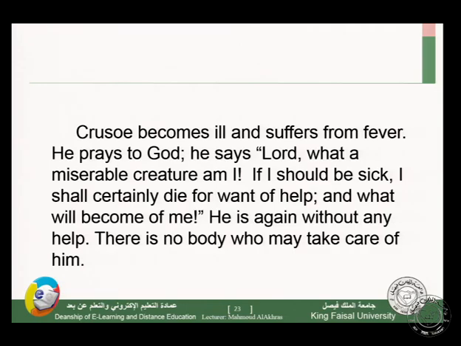And what will become of me? He is again without any help. There is nobody who may take care of him. He is alone, and if he is ill, certainly he will die. So he asks his God to cure him in order to be healthy again and to get to his business again.